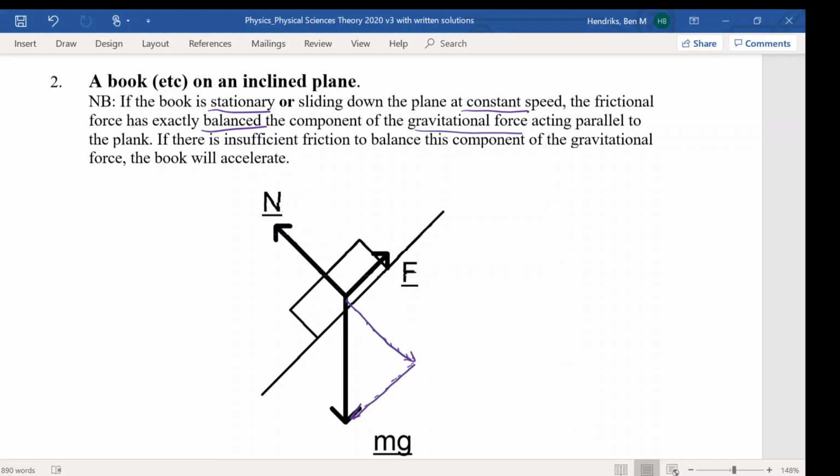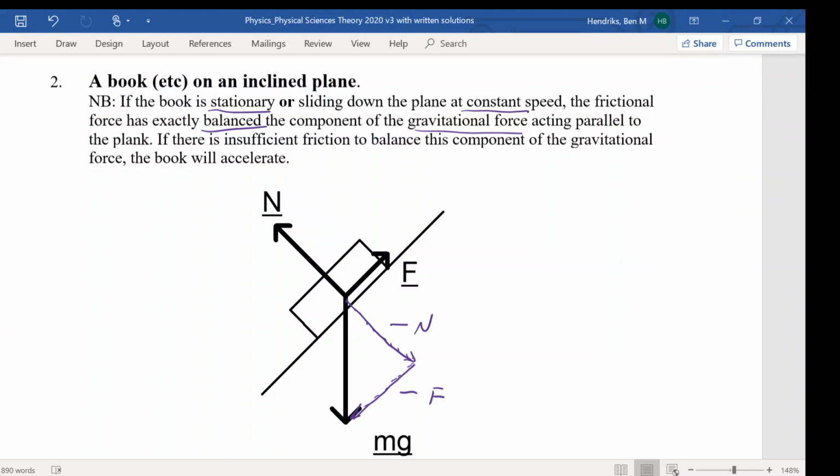So this perpendicular component will be equal to minus N, so minus the normal force, and this component here will be minus the frictional force.